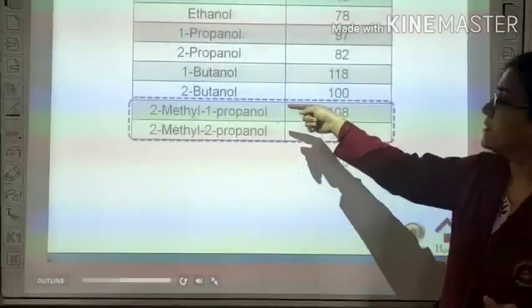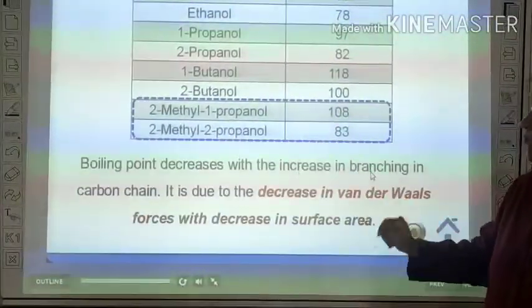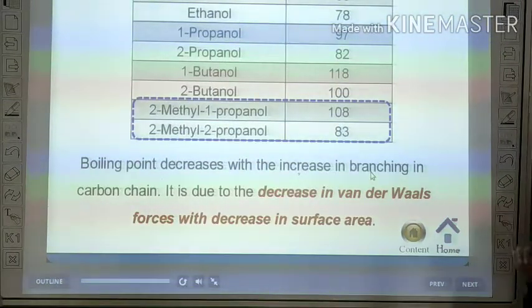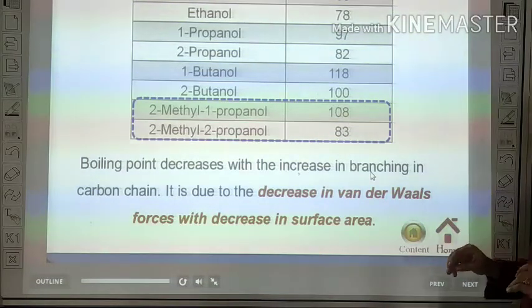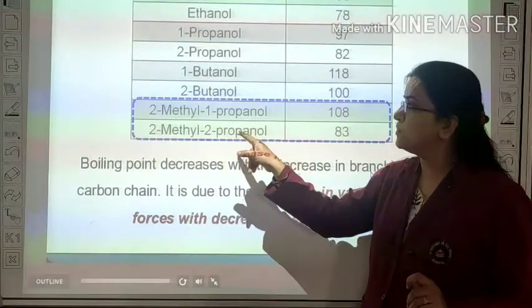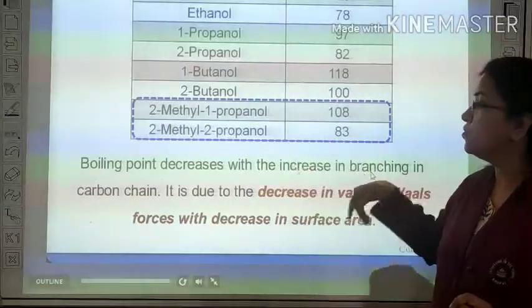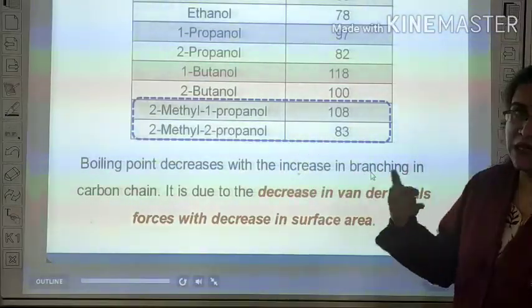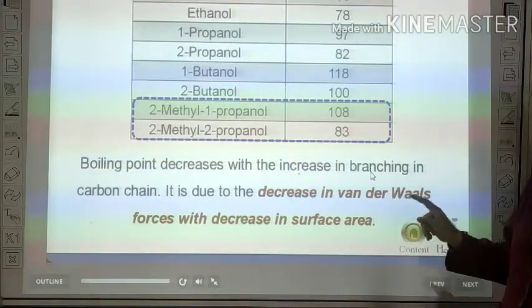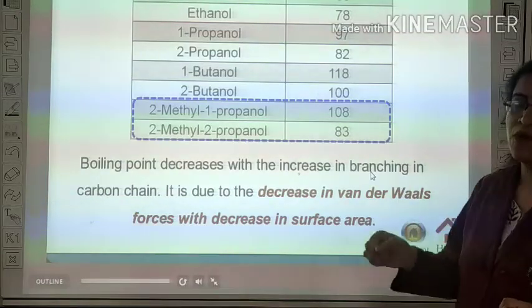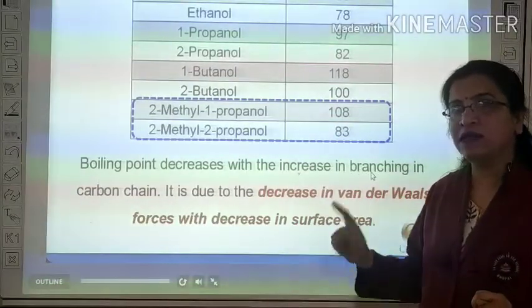Here, both compounds are the same, but their boiling points are different. So why are the boiling points different? Look carefully. The boiling point decreases with the increase in branching in the carbon chain. Here, the alcoholic group is at the second position, meaning they are more branched as compared to the previous one. If the branching in the carbon chain increases, the boiling point decreases because van der Waals forces decrease with the decrease in surface area. Or remember it this way: more branches, less surface area, lower boiling point.